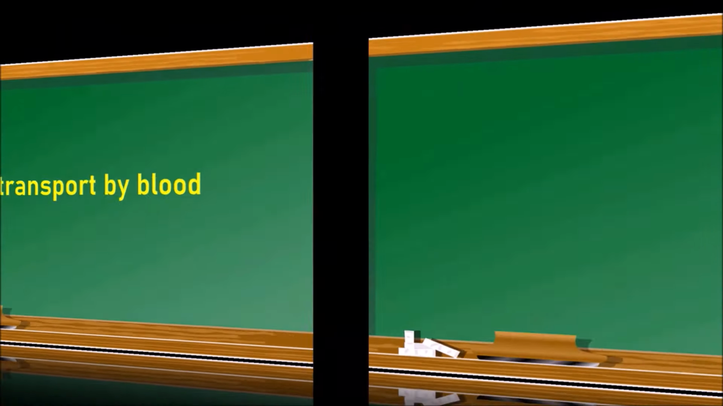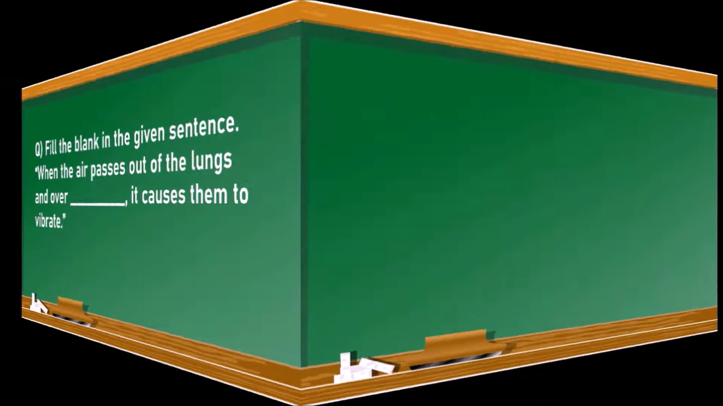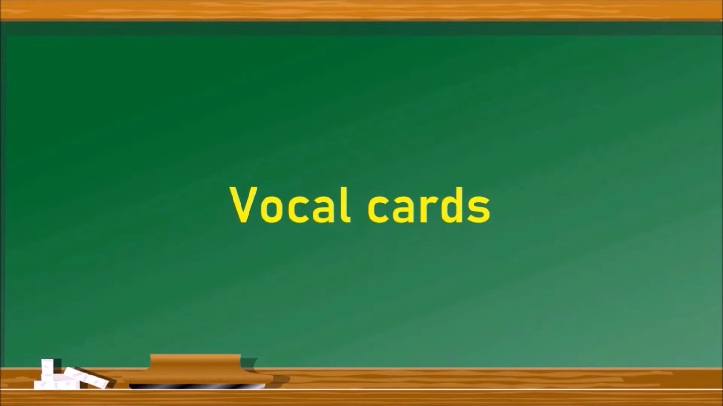Now let us see the next question. Fill the blank in the given sentence. When the air passes out of the lungs and over, dash, it causes them to vibrate. So over what? We have to write over vocal cords. When the gas passes out of the lungs, the vocal cords vibrate and produce the sounds.